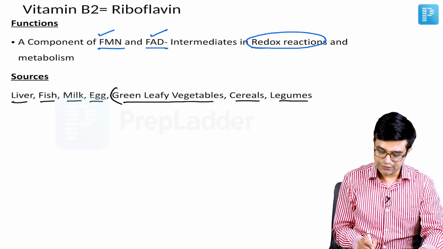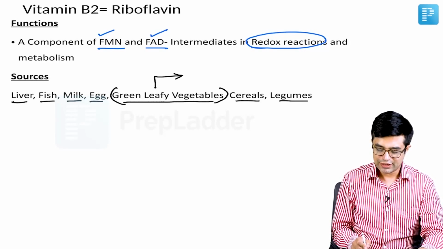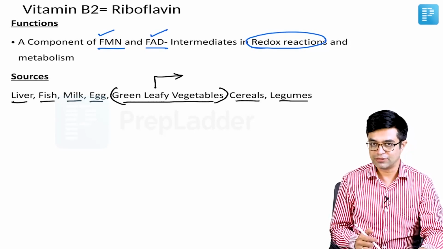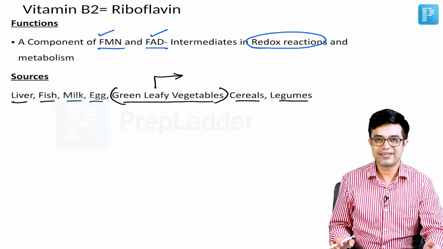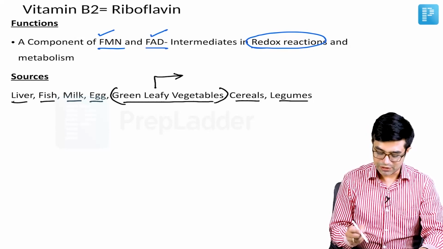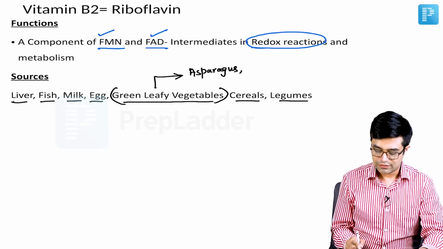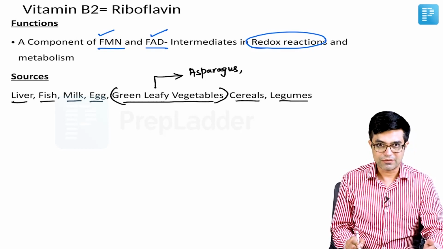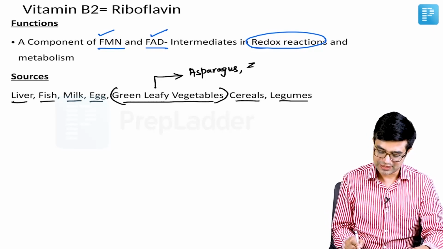When you talk about green leafy vegetables, there is a very funny thing here. All the exotic green leafy vegetables which you order, which are added to high-end restaurants in pastas and salads, all the high-end products like asparagus, any other green leafy vegetable coming to your mind which is so-called exotic, which is not made in our normal households?